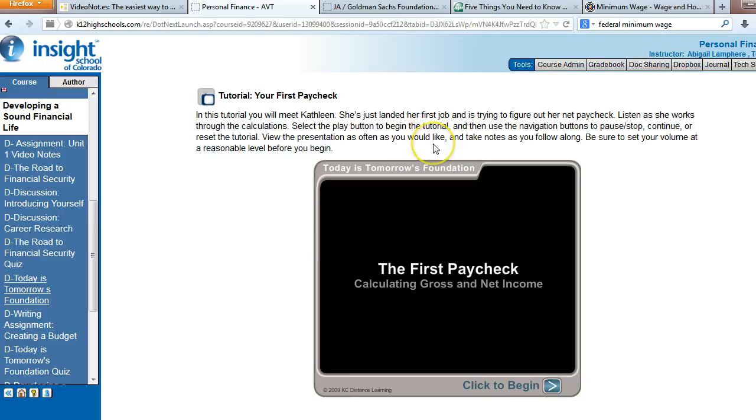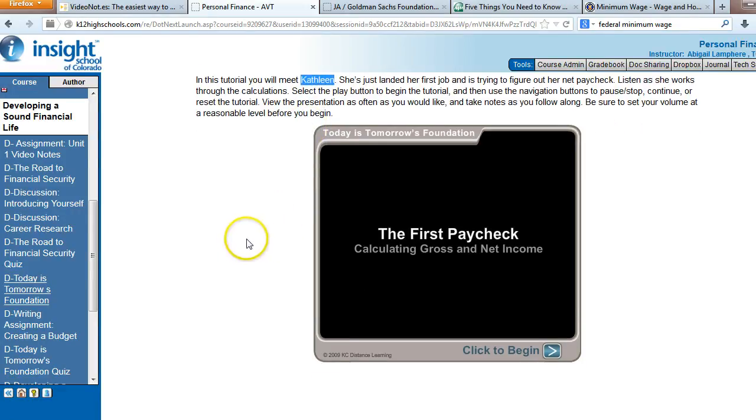She's going to walk you through all of the deductions and the calculations that come out of her gross pay. Select the play button to watch the tutorial. You can pause it, reset it, view the presentation as often as you'd like, take notes. The reason this is really important is because one of our upcoming assignments is we're going to put together a budget for Kathleen. So you need to watch this information about her so that you are prepared to do so. Again, pause this video, watch the tutorial, and answer the corresponding video note question.